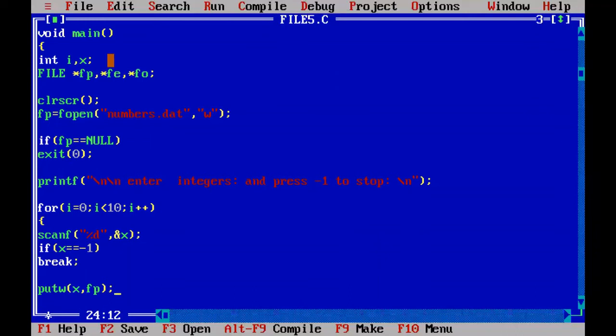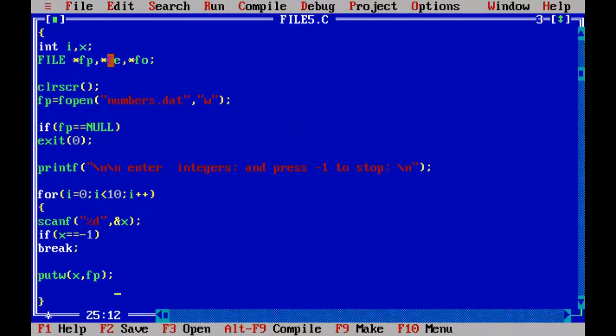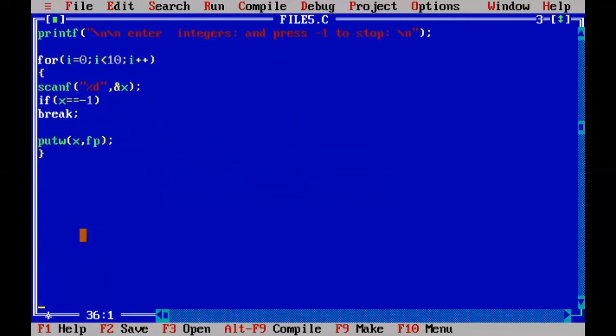So this will repeat until you enter -1, or it will iterate 10 times, so that 10 integers are captured and stored into fp by using putw. All the integer x values are stored into fp, and whenever x is -1, we come out of the for loop. So with this, some integers are inserted into the file fp.